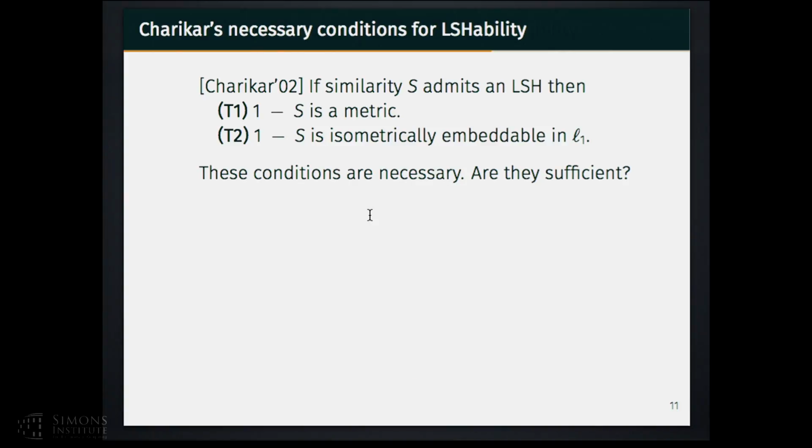So by Charikar in 2002, we know that if a specific similarity admits an LSH, then the following two conditions are true: 1 minus S is symmetric, and also 1 minus S is isometrically embeddable into L1. So these are two necessary conditions for LSHability. However, we can ask, are these two conditions sufficient? And the answer is no, they are not.